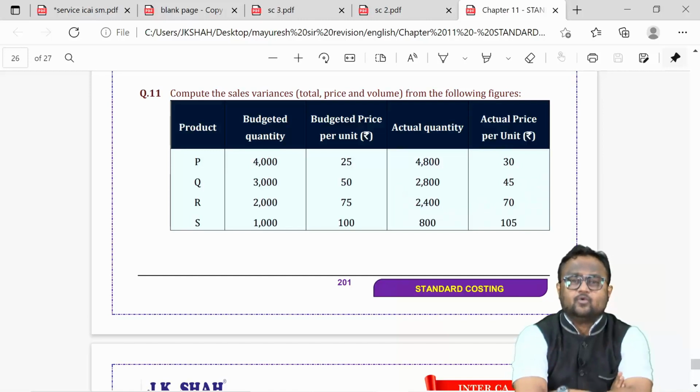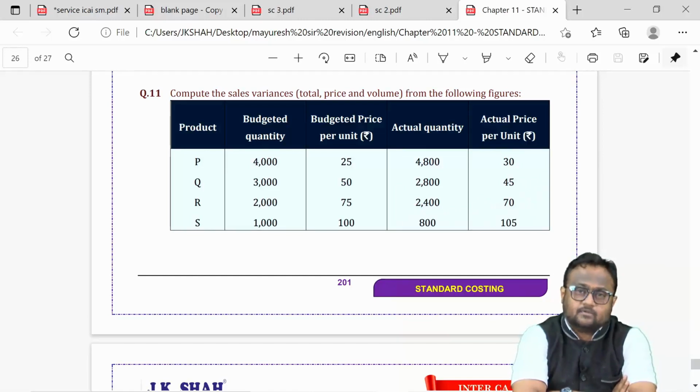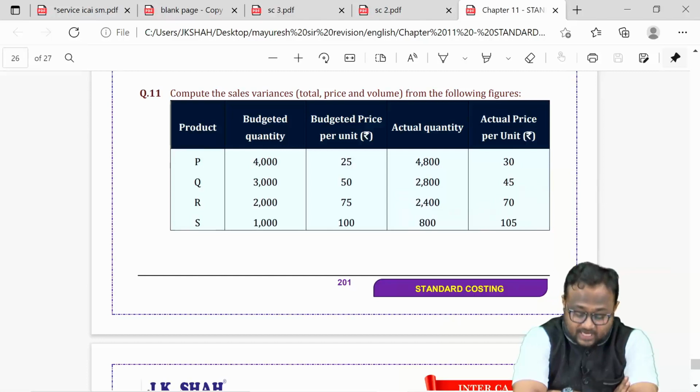See, that is the reason why I told you not to go sign wise when it comes to determination of adverse or favorable. You see the impact on profit, and that impact on profit will decide everything for you. Have you clearly understood this part? Yes. So sales budget, question number 11 I was talking about.